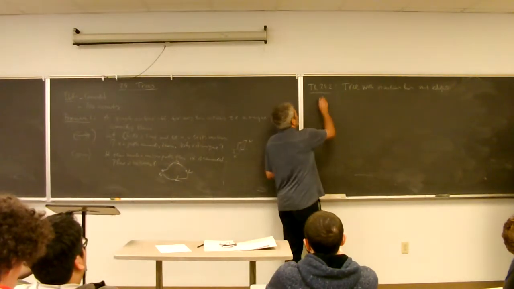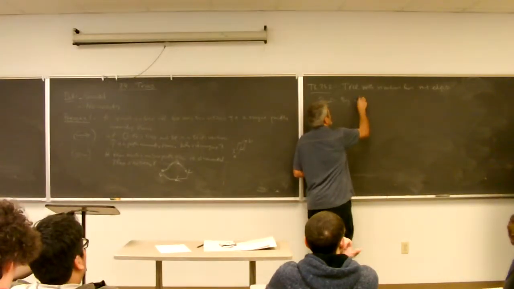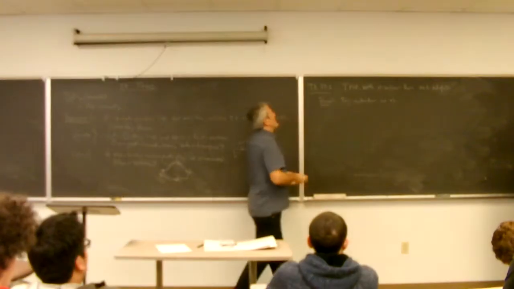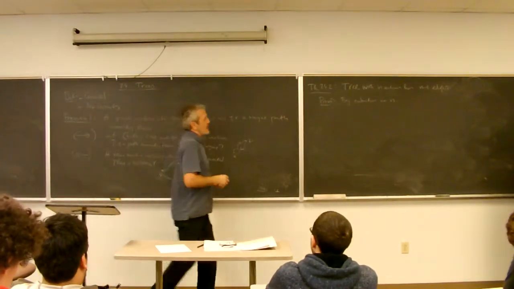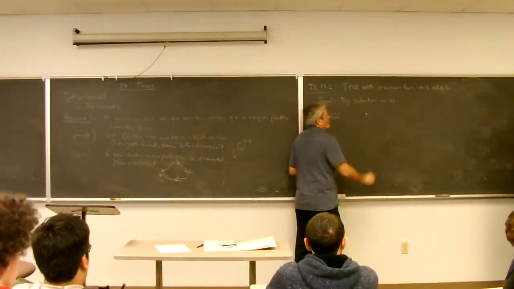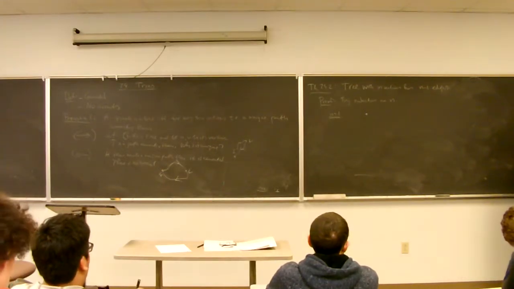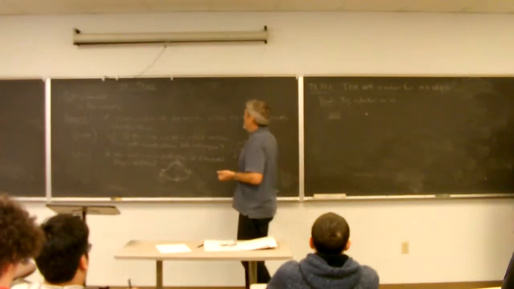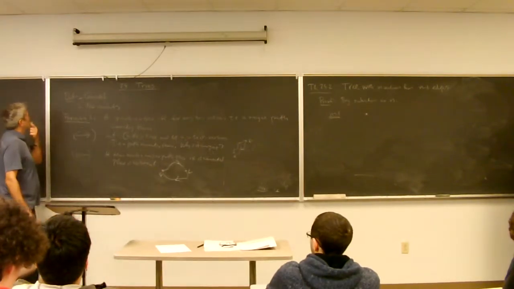Why is that? Proof. By induction on n. A single vertex has no edges. So if n equals 1, we have just one vertex. There's nobody to connect to. Oops, I forgot something in the main definition of a graph.